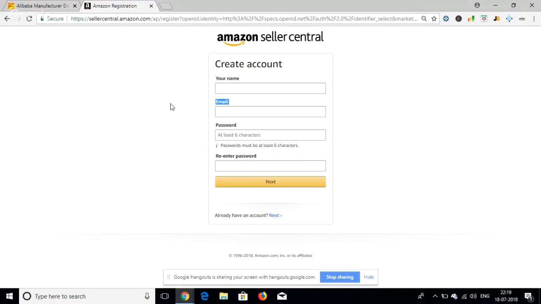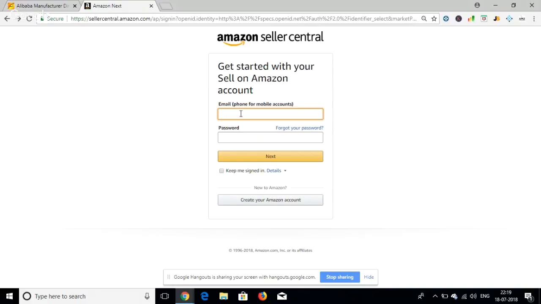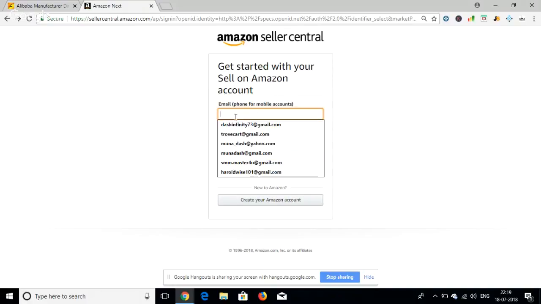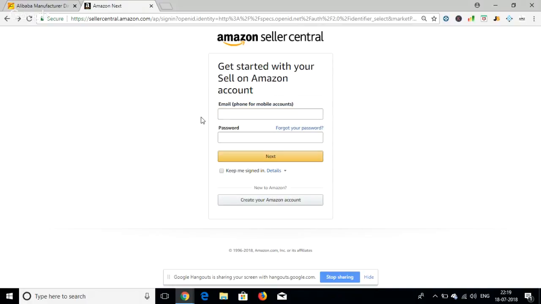You can convert your buyer account to a seller account. When you come to the earlier screen, you can log in there into your buyer account, and that will get converted. Okay, I will do it, sir. But I think you should keep it separate. It's better to keep your buyer account and seller account separate. Don't mix them up.